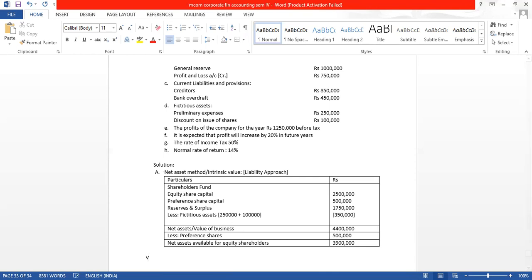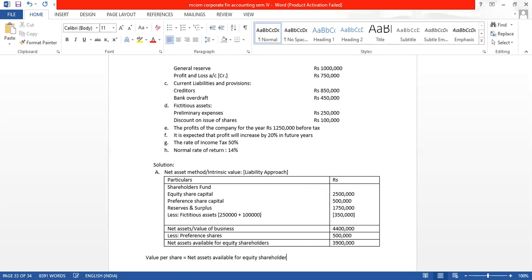Now we will find out the value per share. Value per share will be equal to net assets available for equity shareholders, divided by number of equity shares.